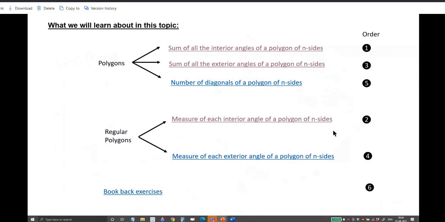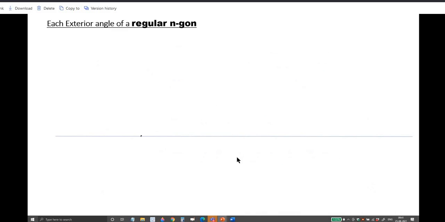So we have studied three things. Now, the measure of an exterior angle, how will you find it? Again, now you are coming to the context of a regular polygon. The interior angles are equal in a regular polygon. So will the exterior angles be? All the exterior angles will also be equal in a regular polygon. So you can talk of the measure of each exterior angle, which I am going to show now.